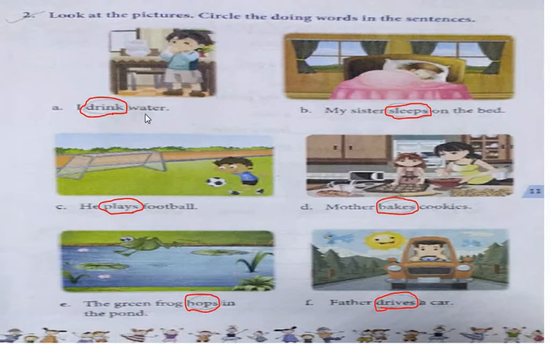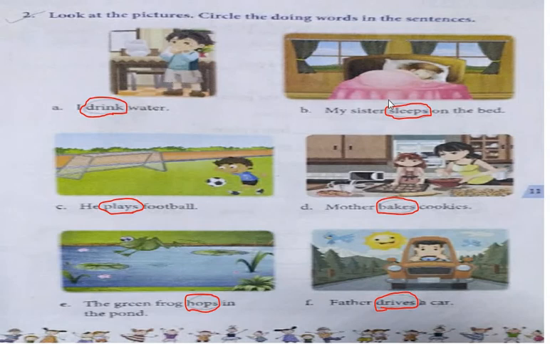Again I am reading. See this question. Look at the pictures. Circle the doing words in the sentences. Number A. I drink water. So drink is a doing word in this sentence. Can you see in the picture? The girl is drinking water.